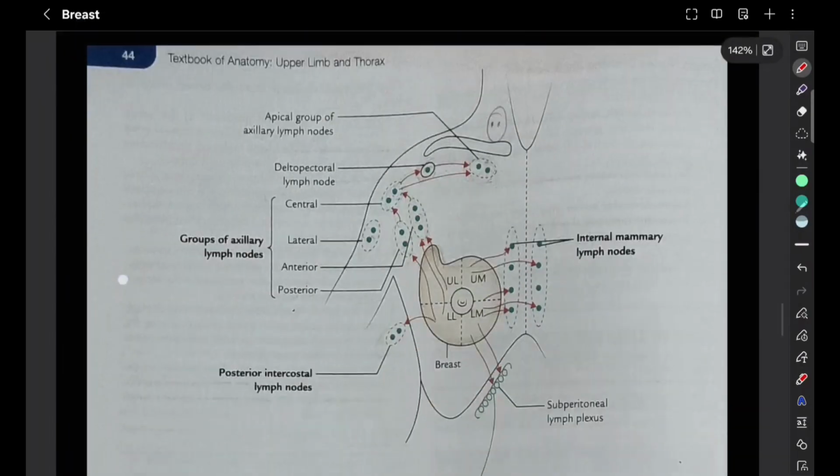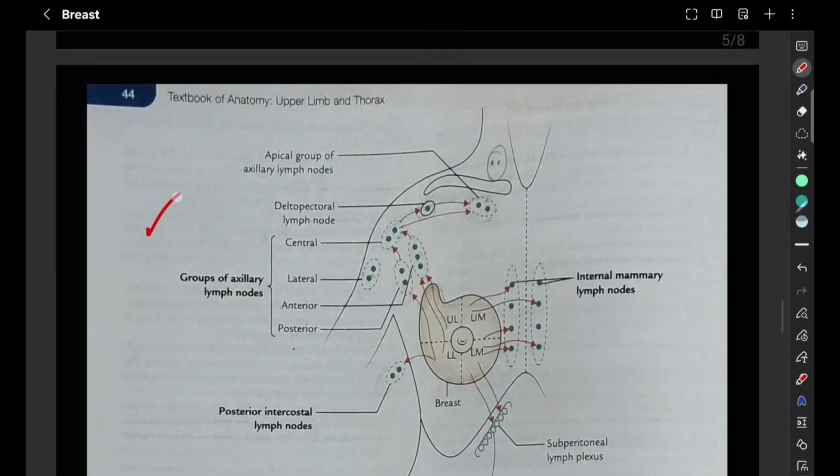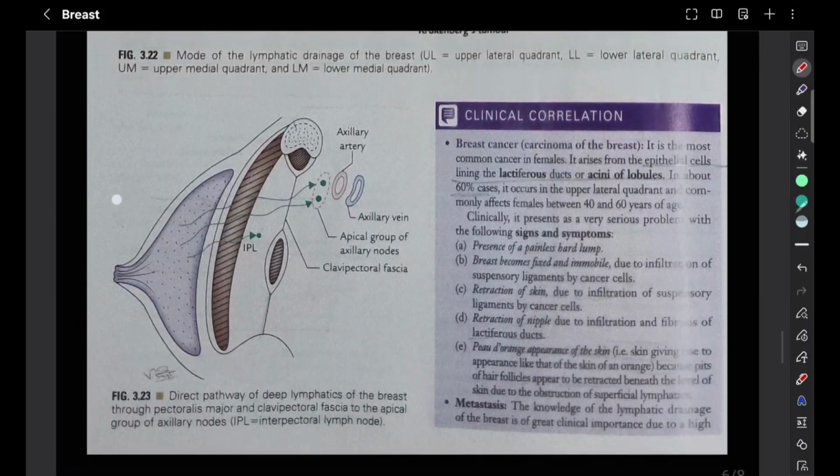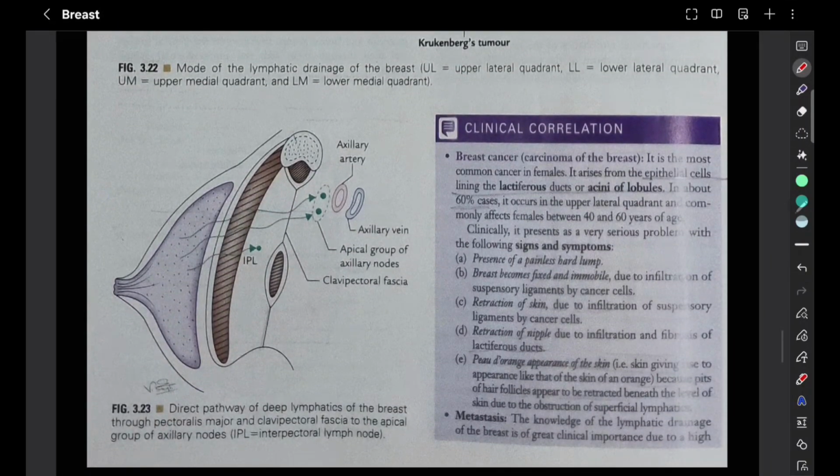Now this diagram is important. Next we have the lymphatics and where they can go: the pectoral lymph nodes, and then the clavipectoral fascia. Crossing that we have the apical group of axillary lymph nodes, the axillary artery and axillary vein.